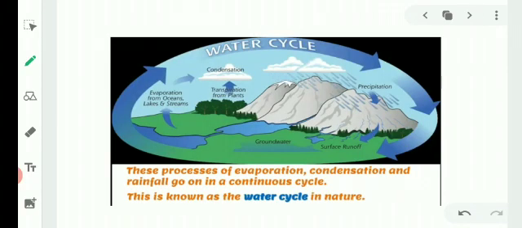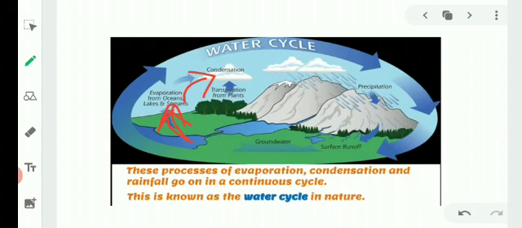Water cycle. This process of evaporation, condensation and rainfall goes on in a continuous cycle, which means first the water gets evaporated due to the sun, turns into vapor and rises into the atmosphere, and the process of droplets condensing into the cloud is called condensation.